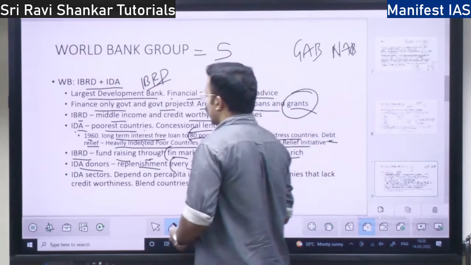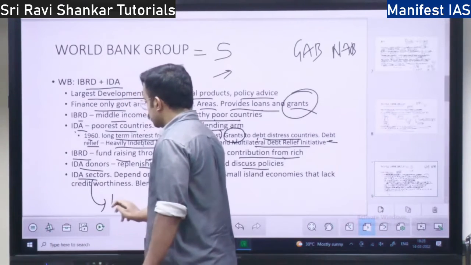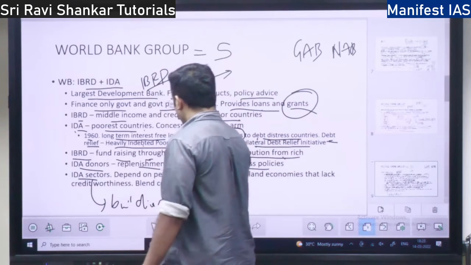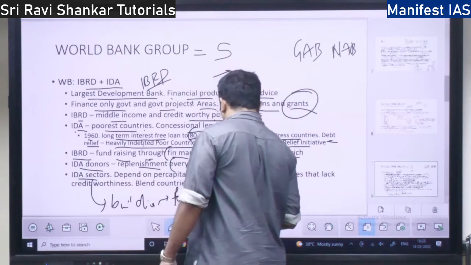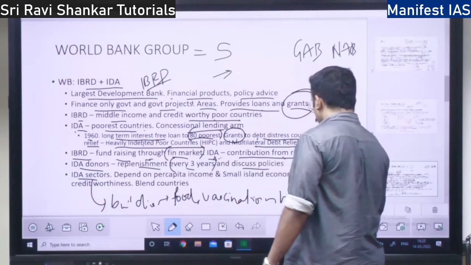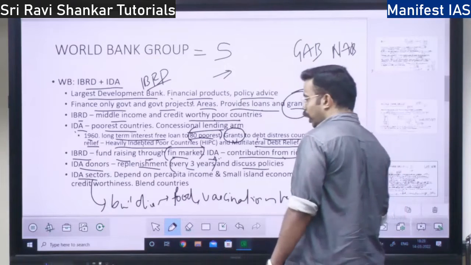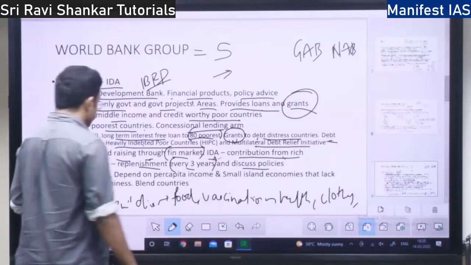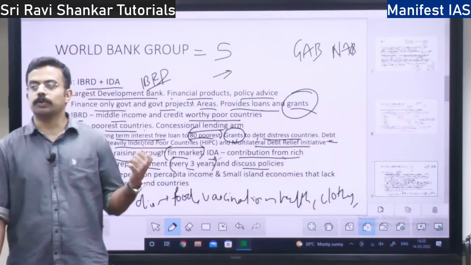So where does the IDA invest? It invests in building houses, providing food, providing vaccination, providing health care, providing clothes, providing employment. All these are the sectors where the International Development Association is going to work, right?